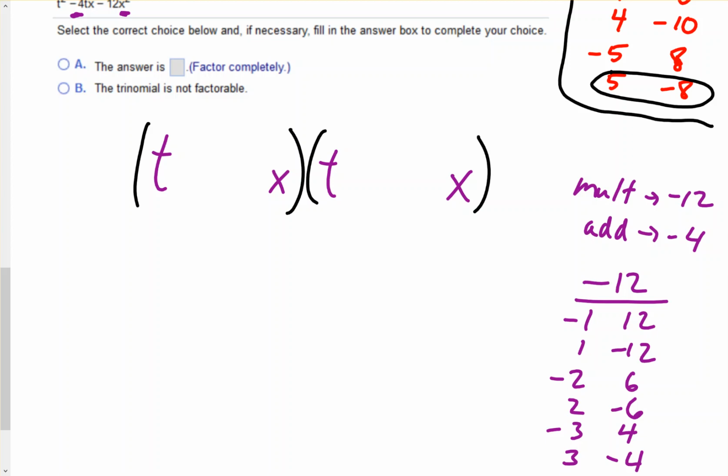So which of these gives you -4? So when we add them up, so when we add 2 and -6, that gives us -4. Okay, so it's a +2. So I'll put a +2. And it's a -6, so put a -6. And this will be the final answer.